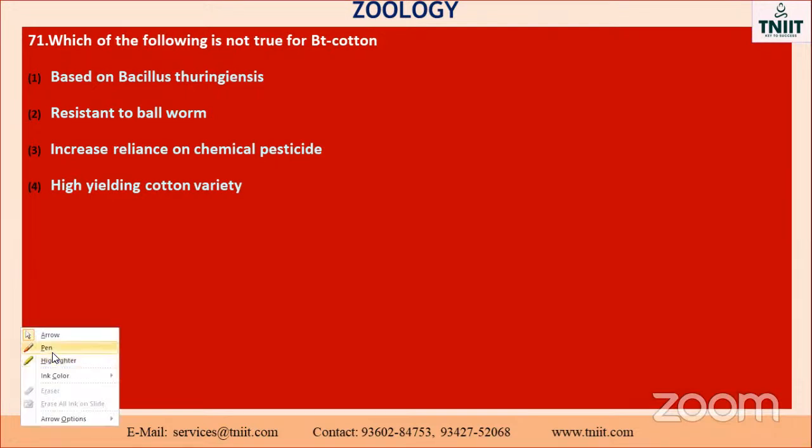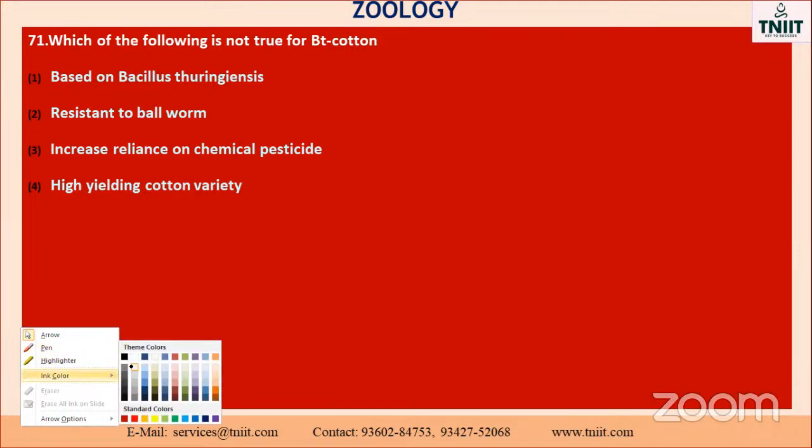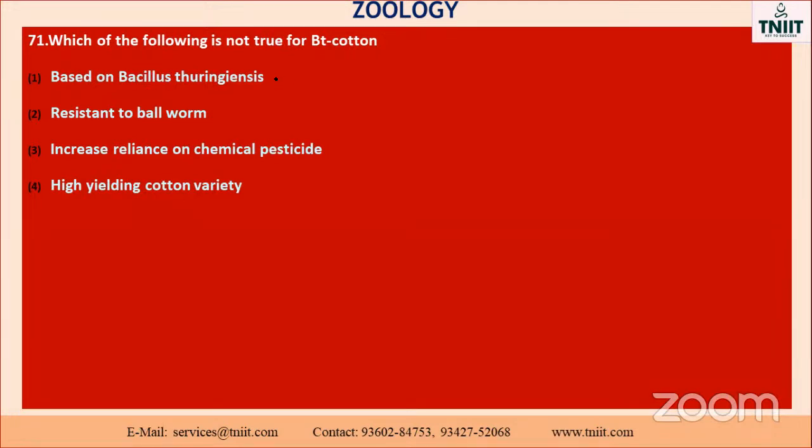BT cotton, Bacillus thuringiensis cotton. Okay, resistant, so like that. So here you have to mention which one, based on the Bacillus thuringiensis: resistant to bollworm, and increase the reliance of chemical pesticide, and high yield of cotton variety. Which one is the correct one?